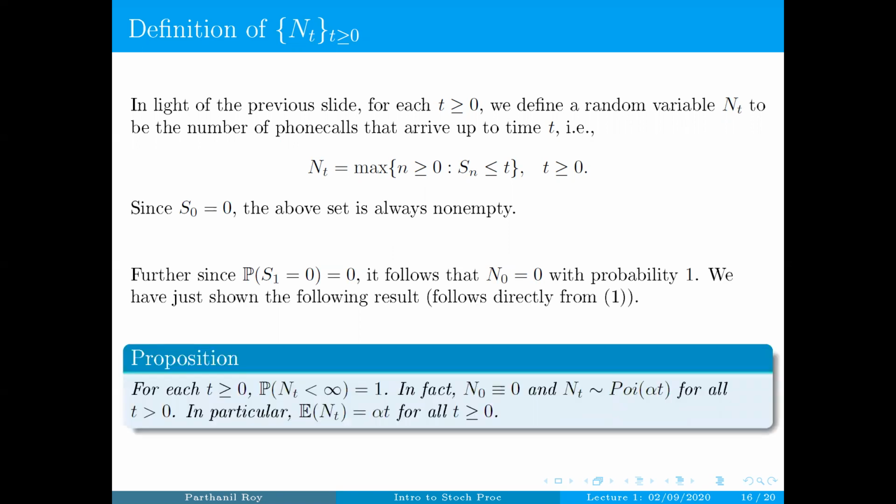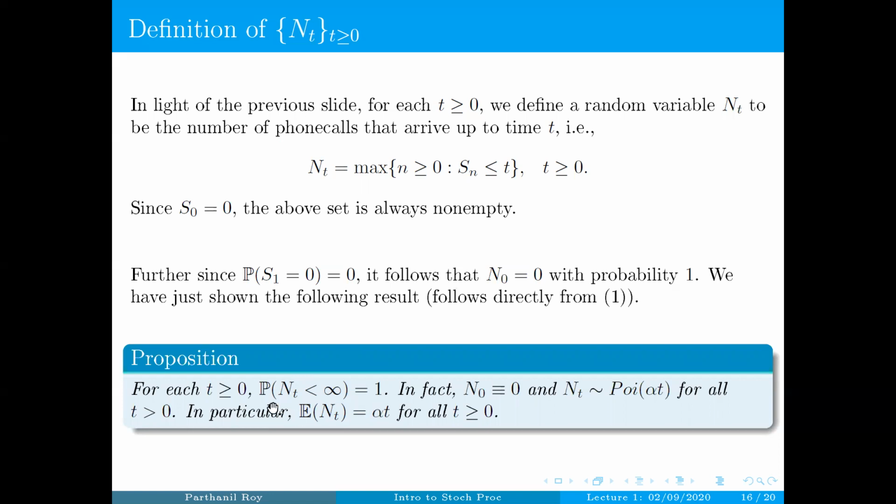So we have just shown the following result, which follows directly from the equation I had written last time. For each t non-negative, there is apparently no reason why this maximum should be finite. It's a subset of non-negative integers on which you're taking the maximum. But we have actually shown that it is indeed finite with probability 1.